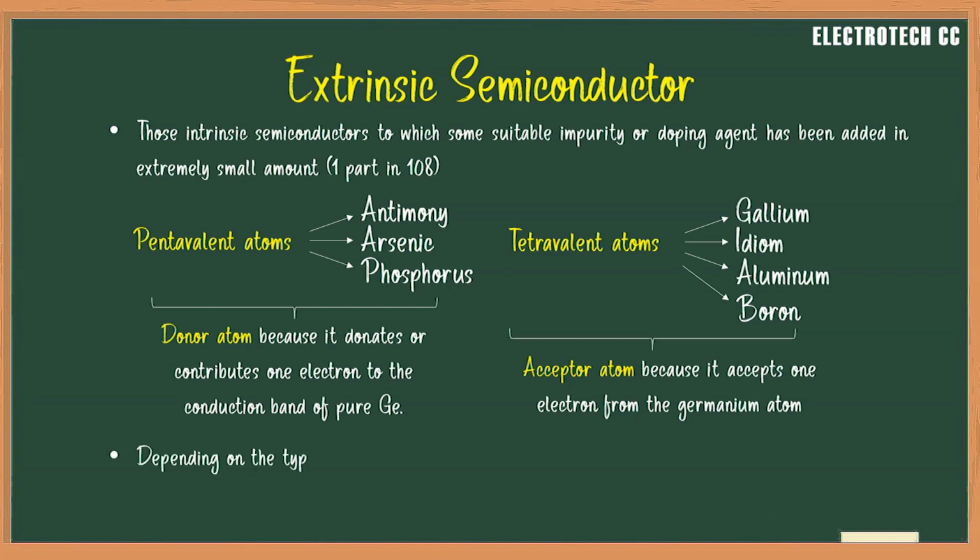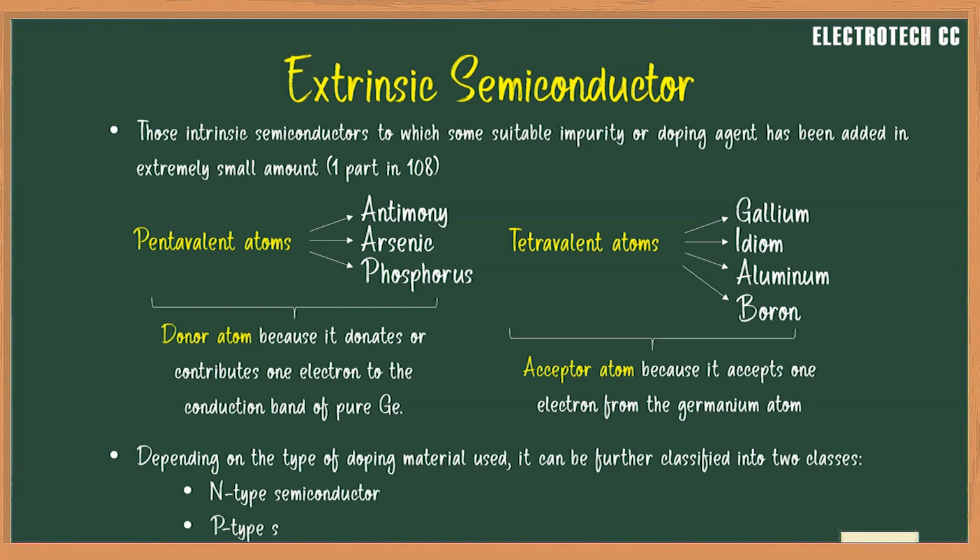Depending upon the type of doping material used, it can be further classified into 2 classes. The first one is the N-type semiconductor, and the second one is the P-type semiconductor. So let us discuss them one by one in detail. First one is the N-type extrinsic semiconductor.